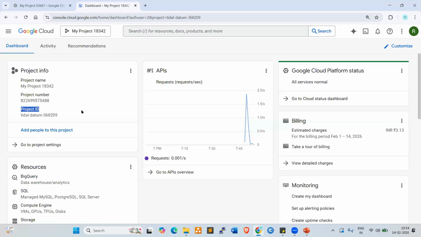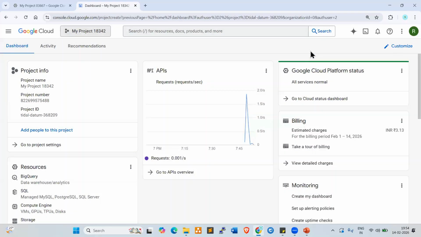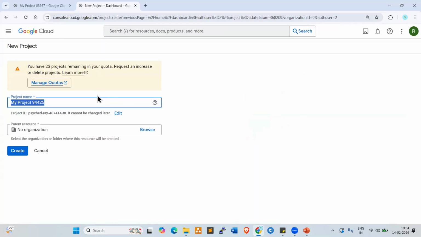For example, if you want to create one more project, how can we create it? Click on this project, then click on new project. Now we can give the project name, project number. Here, for the parent resource, you can select whatever resource you want, and click on create if you want to create a new project.